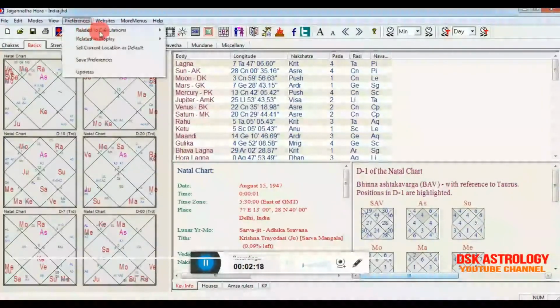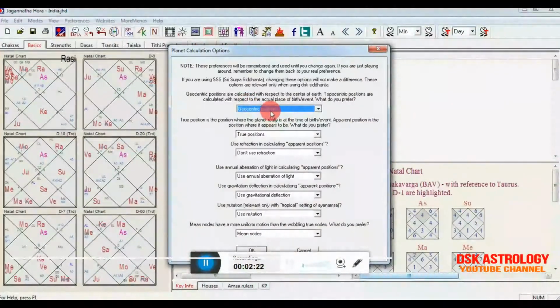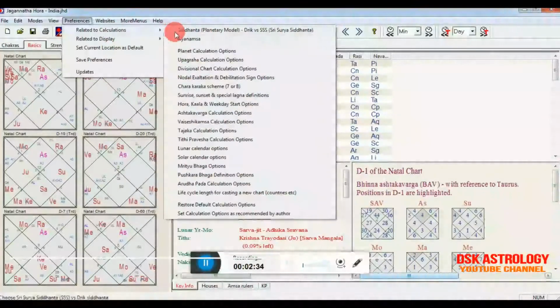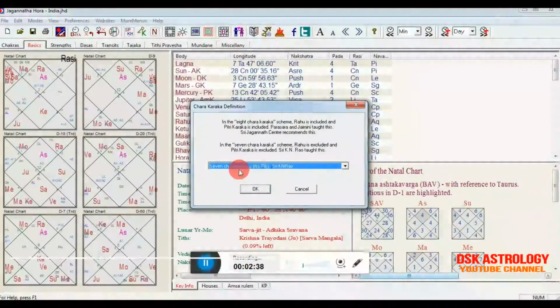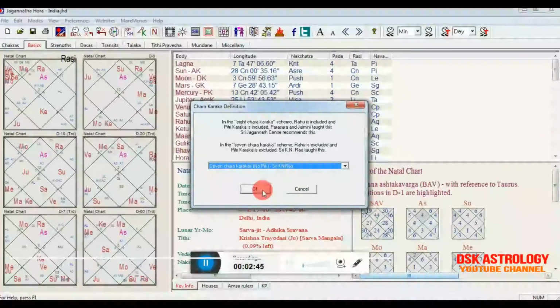Then again, Preferences, go to the Planet Calculation option. You have to keep the geocentric option. Do not use the other one, and use the true options, not the apparent one. So press OK. Then again Preferences, go to Calculations, then come to the Chara Karaka scheme of 7 and 8. Use the option called 7 Chara Karakas, Shri KN Rao. Keep this option and press OK.